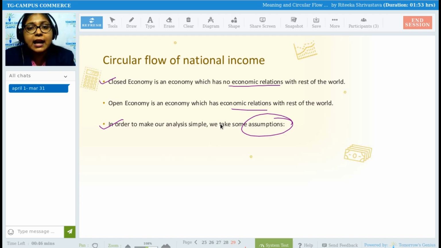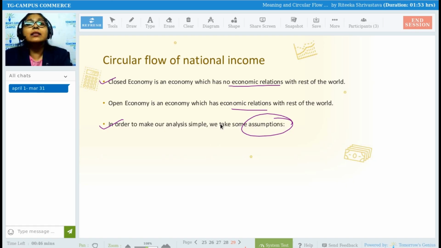So many times you will see that many laws, theories or concepts have assumptions. Those assumptions can be impractical, or they can be practical. At times it can be true, at times it can be false, but you don't have to go into that technicality. You just have to assume that whatever is written is correct, and that is the assumption, that's all.